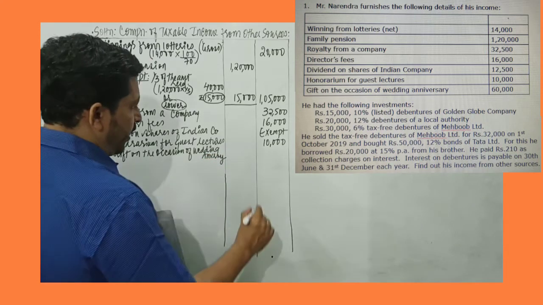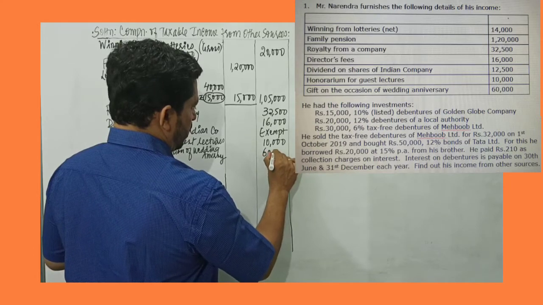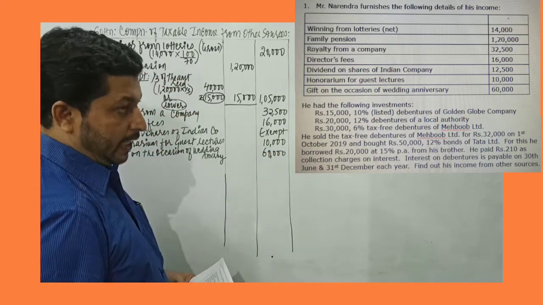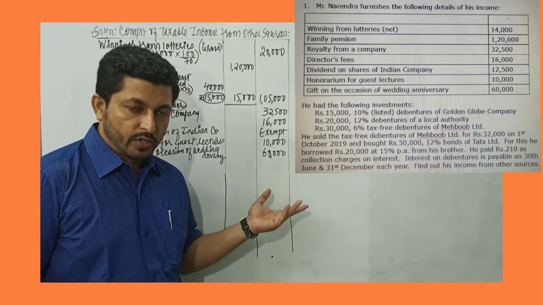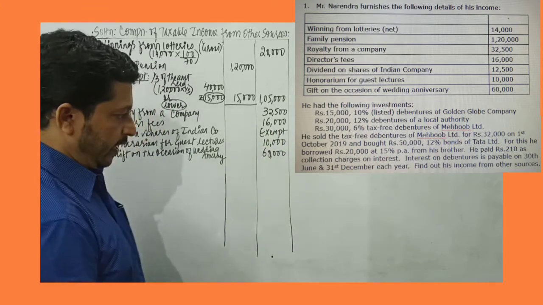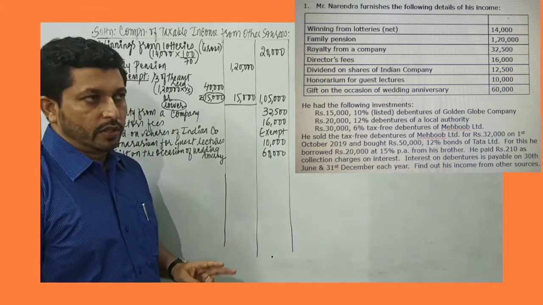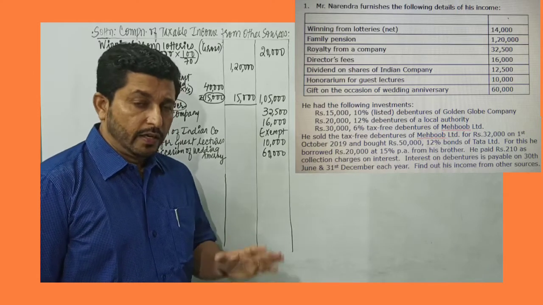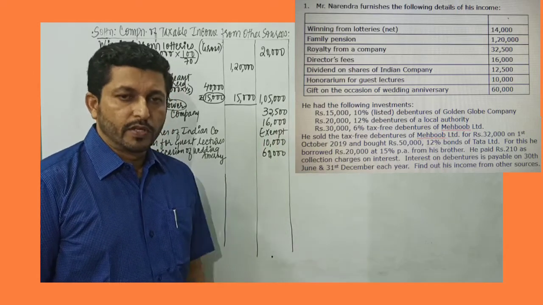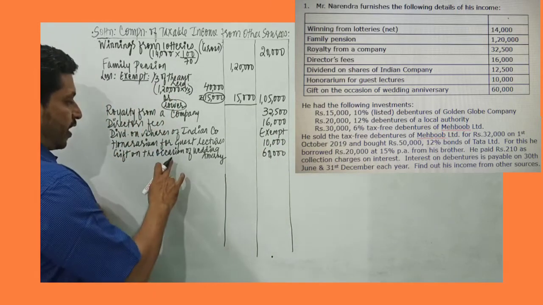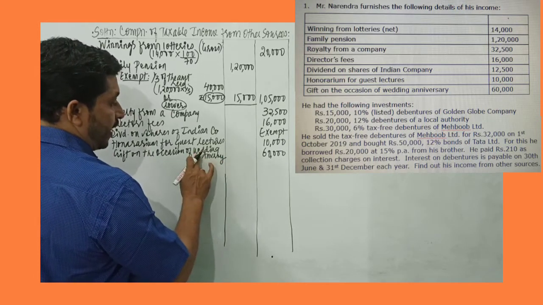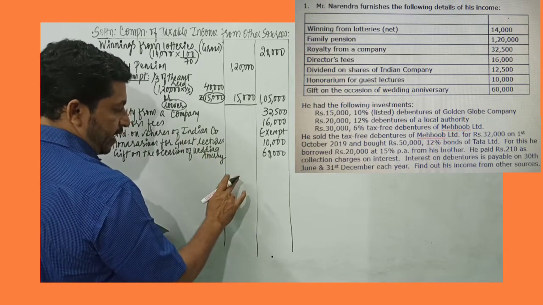Now, a very important point we have to note. Gift received from relatives is exempt from tax. Second, gift received on the occasion of marriage or wedding is fully exempt from tax. Gift may be received from anyone, but this gift is received on the occasion of wedding anniversary, not wedding.